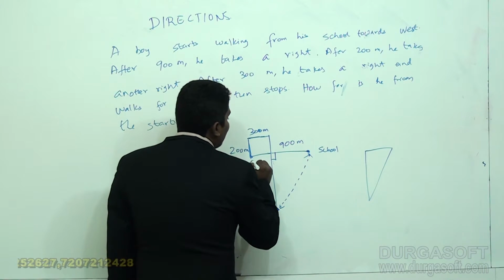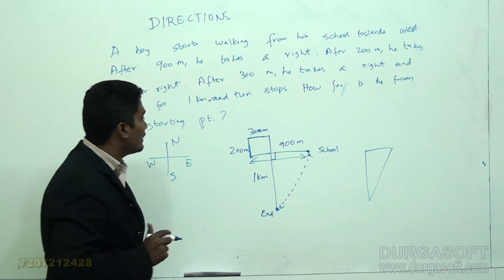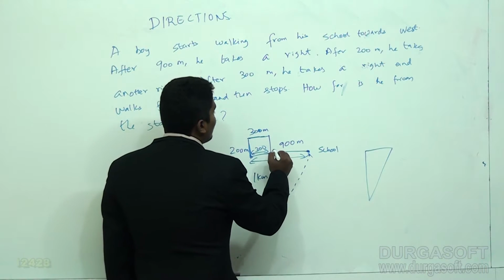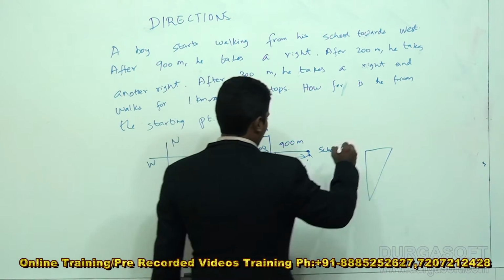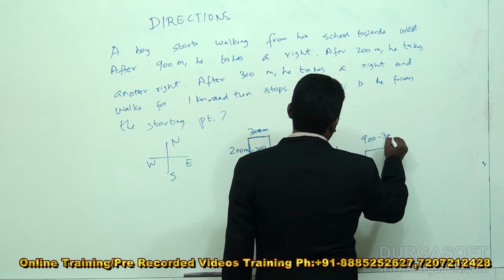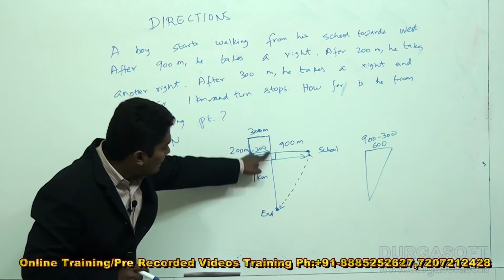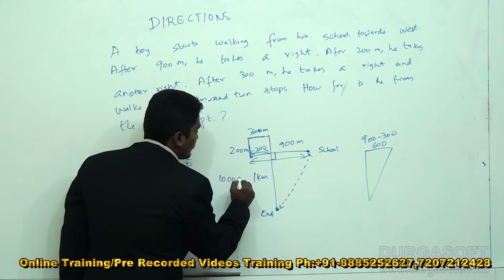I know that this entire distance is 900 and this distance is 300, which means this remaining distance will be 900 minus 300, which is 600. Now this entire distance is 1 kilometer, in other words 1000 meters.